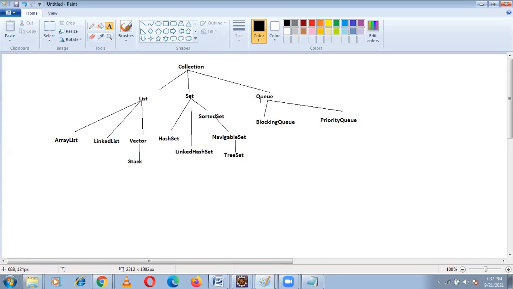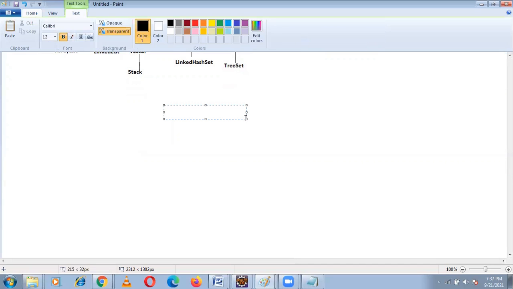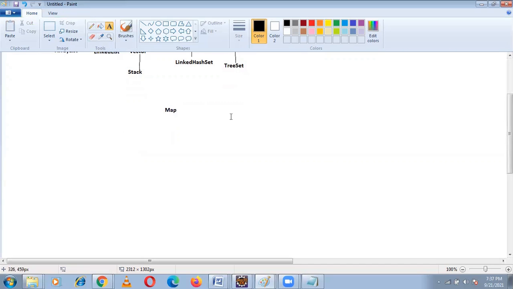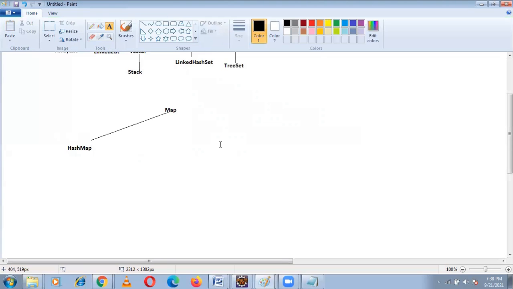And we have another interface called map. For map also we have one diagram. Under map we have hash map. This is an implementation class.